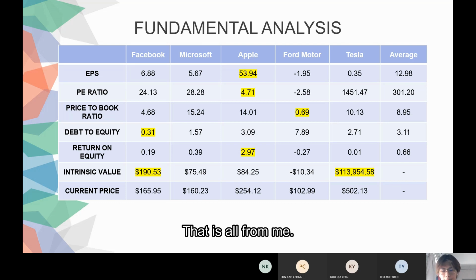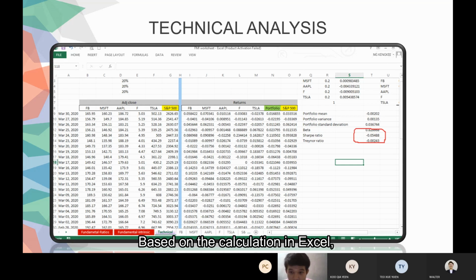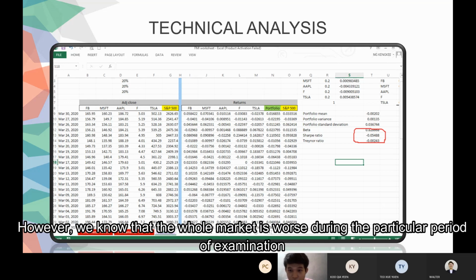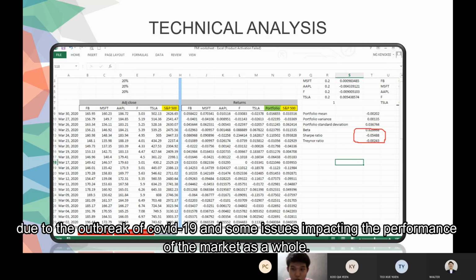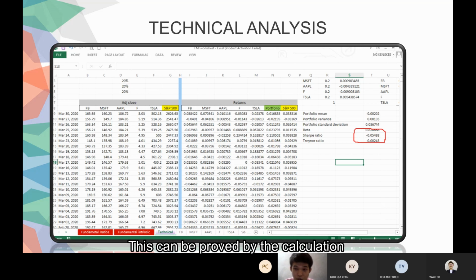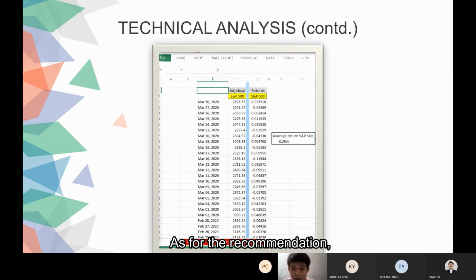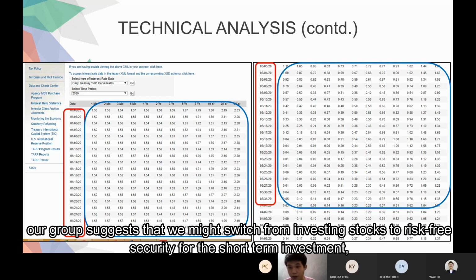Based on the calculation in Excel, negative value from the ratios indicates that our investment has performed worse as the return is negative. However, we know that the whole market was worse during the particular period of examination due to the outbreak of COVID-19 and some issues impacting the performance of the market as a whole. This can be proved by the calculation where the average return of the most successful market index, S&P 500, was negative during that period.